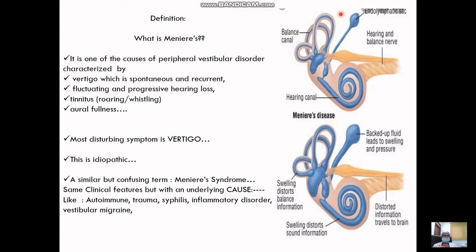We can see in the slide here, this is a normal healthy human ear. You have a cochlea, you have the saccule, you have the semicircular canals opening into the utricle, the endolymphatic duct, and the dilatation at the end of the endolymphatic duct is the endolymphatic sac. In Meniere's, the part most affected is the saccule and the cochlea, and later on the utricle and the semicircular canals. So there is dilatation of the cochlea, the saccule, the endolymphatic duct, and finally the endolymphatic sac.